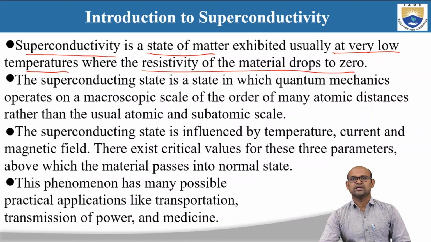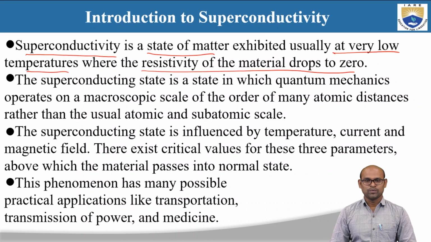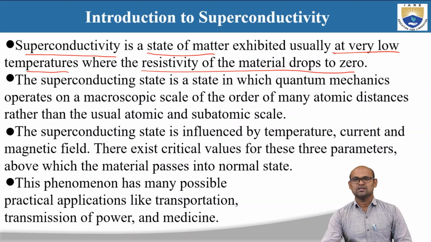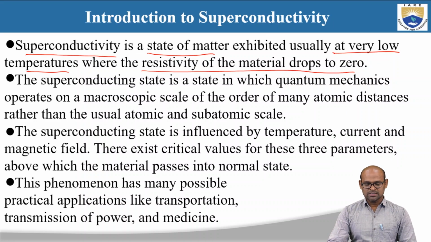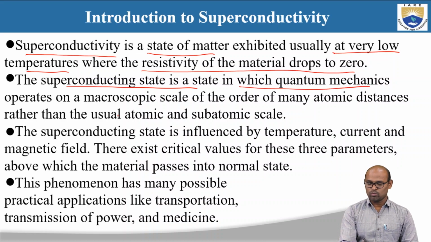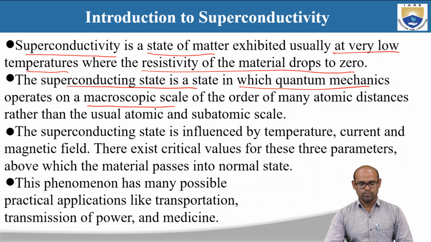The superconducting state is a state in which quantum mechanics operates on a macroscopic scale, of the order of many atomic distances, rather than the usual atomic or subatomic scale. We can use quantum mechanics to understand the superconducting state on a macroscopic scale.